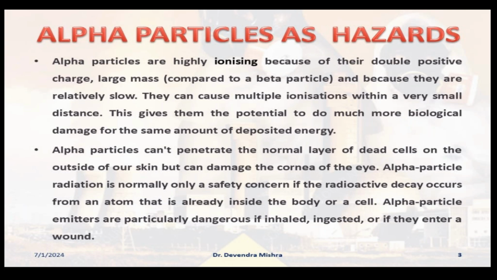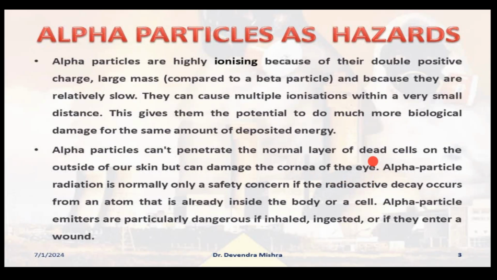That's why I said that due to the double positive charge, it is very highly ionizing, and it has a very large mass and relatively low speed, right? So this makes it more dangerous compared to the same amount of deposited energy. And again you can see alpha particles cannot penetrate the normal layer of dead cells on the outside of the skin, but can damage the cornea of the eye.